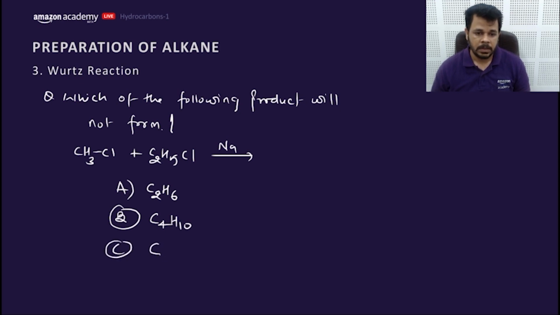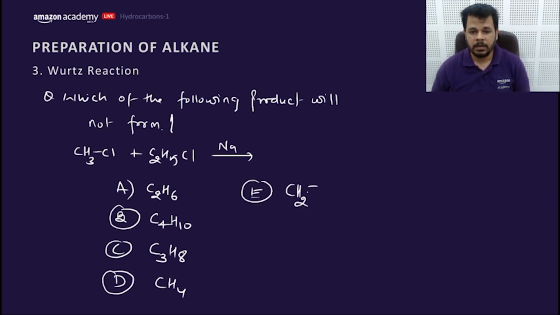C, C3H8. D, methane. E, ethene. F, none of these.